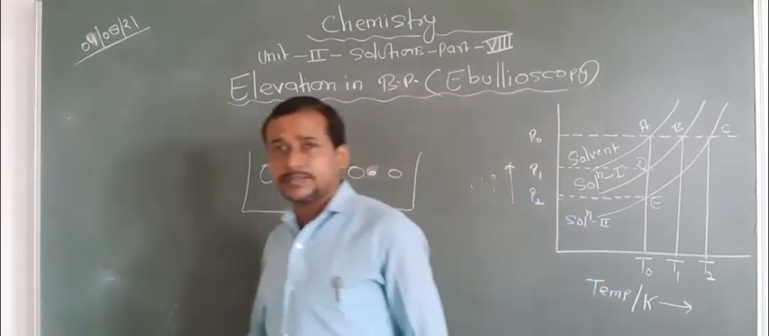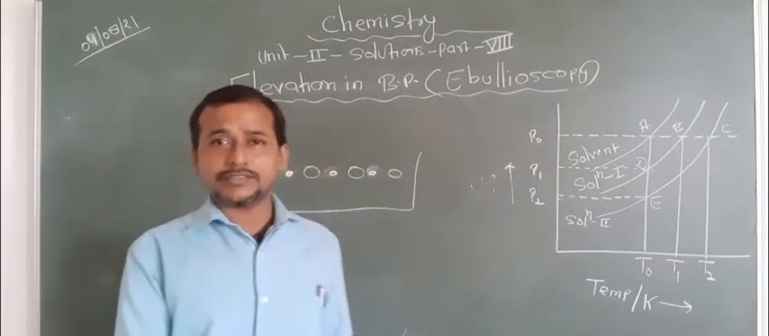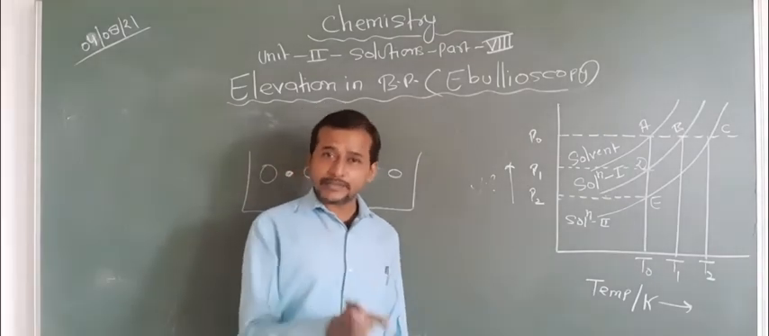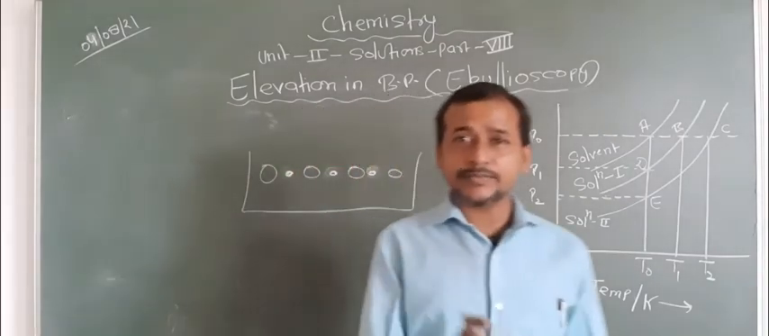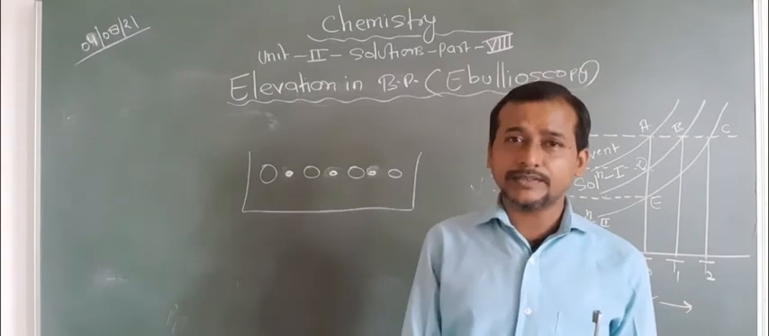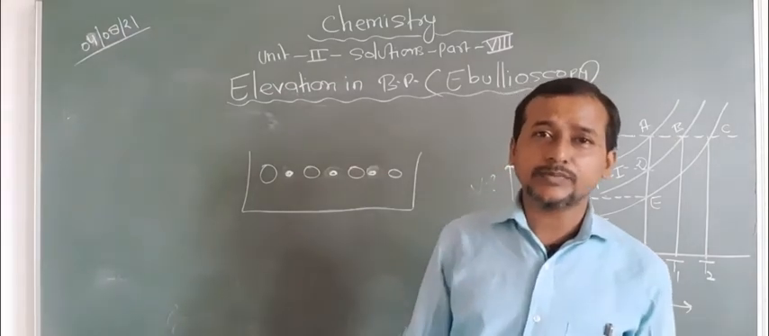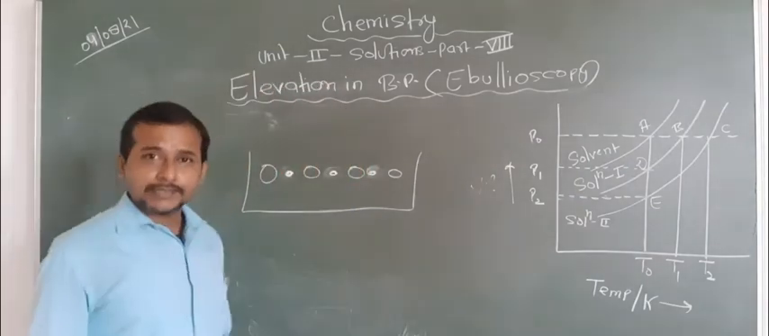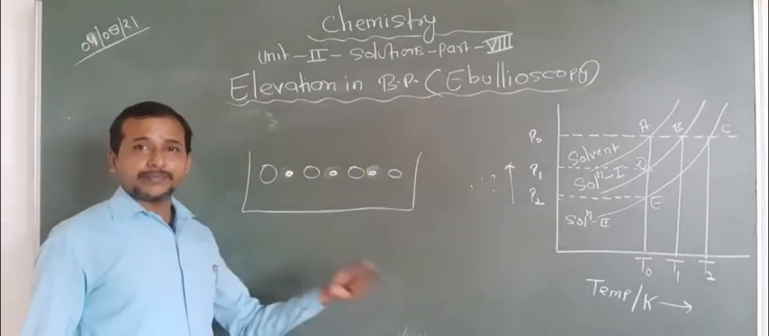So that's why we have to boil this solution at a higher temperature; we have to increase the temperature. The difference between the temperature of the solution and the pure solvent gives you the elevation in boiling point. Are you getting this point or not? This is basically directly dependent upon the decrease in vapor pressure also.